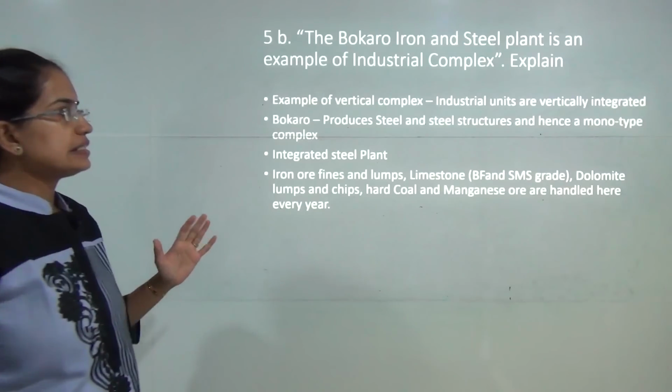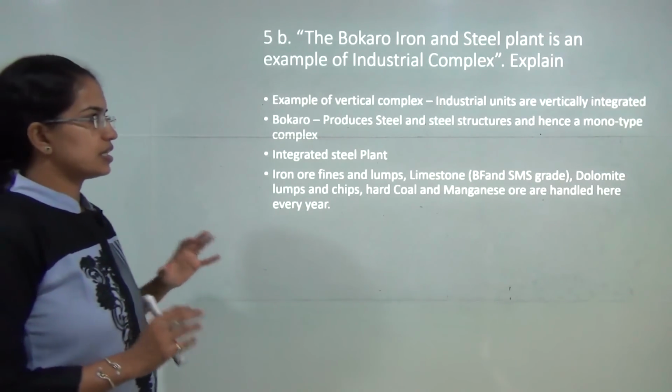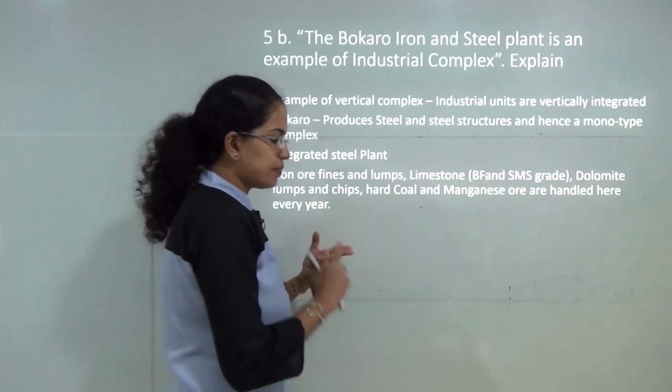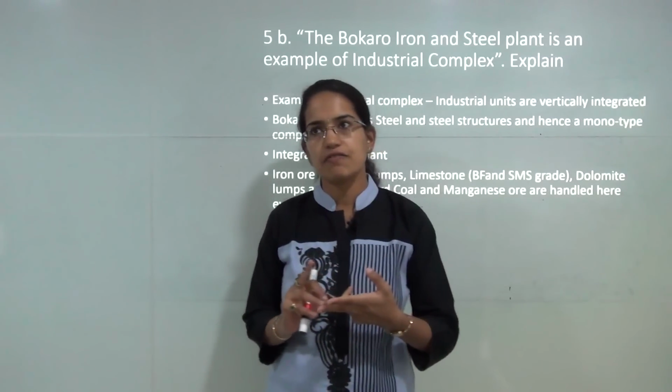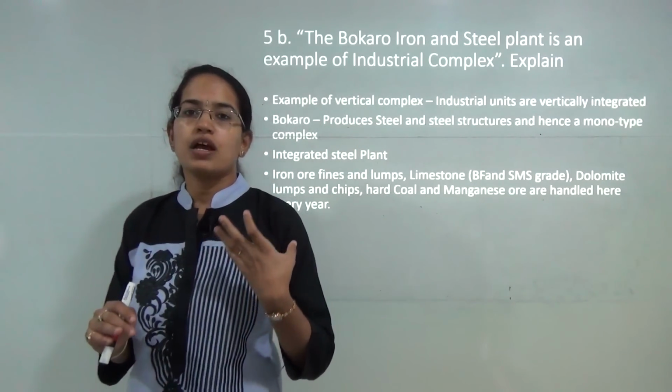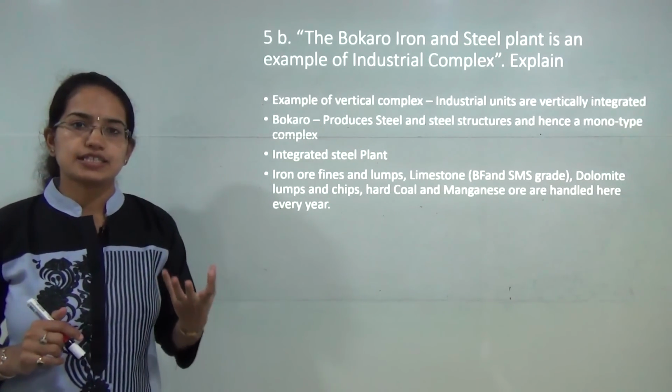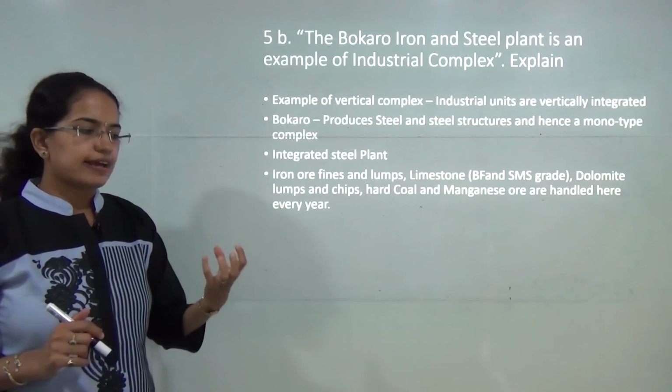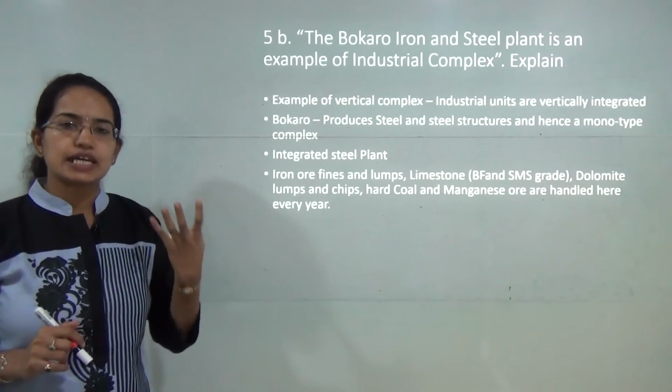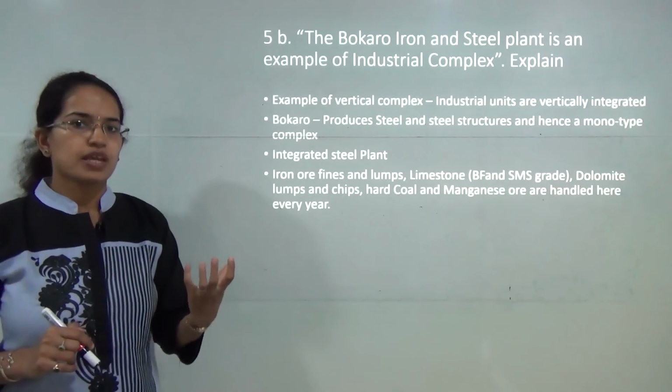Now Bokaro Iron Steel Plant is an example of industrial complex. How? Bokaro and Bhilai are two of the plants which have actually developed as an industrial cluster or an industrial complex, I would say. They have developed themselves as an integrated system.